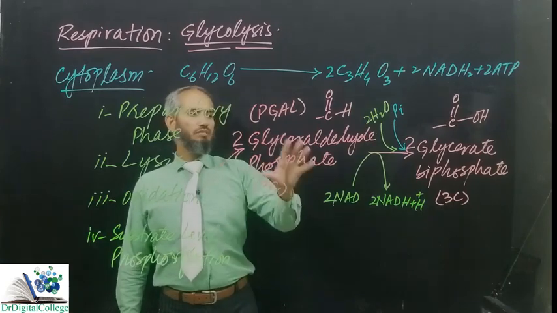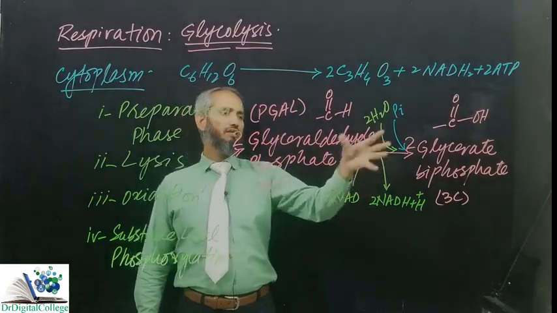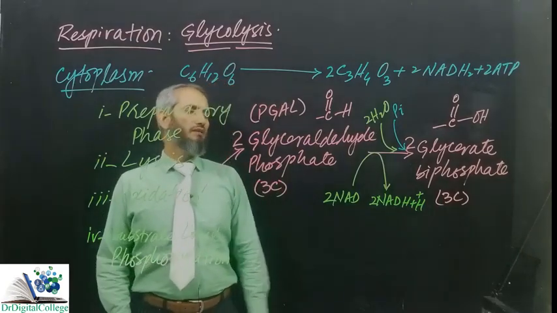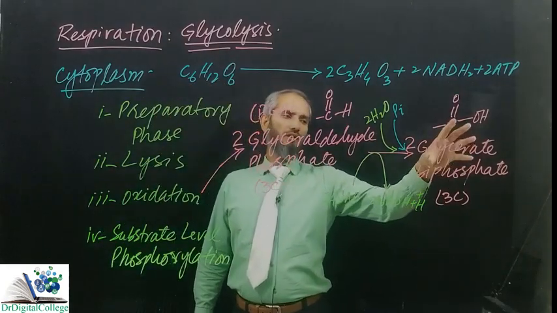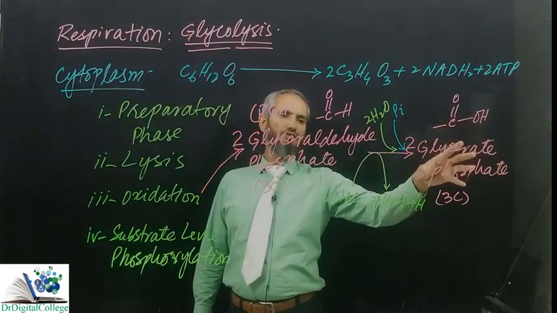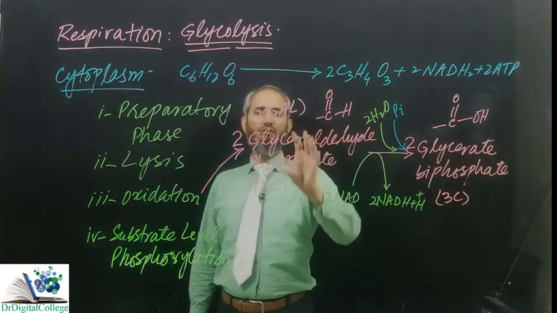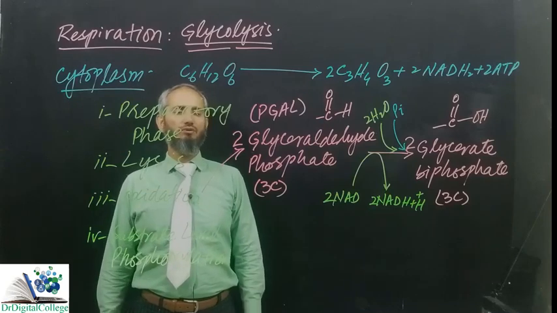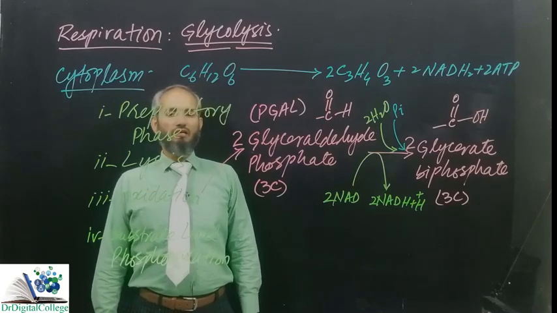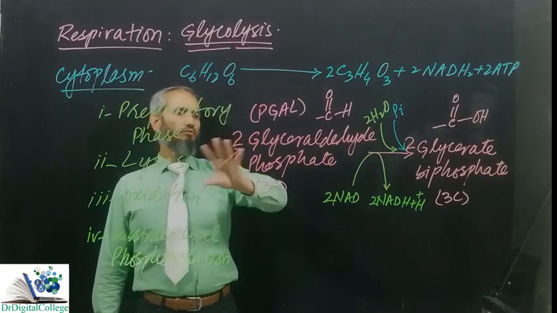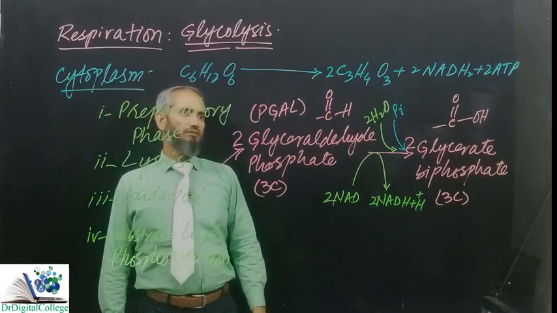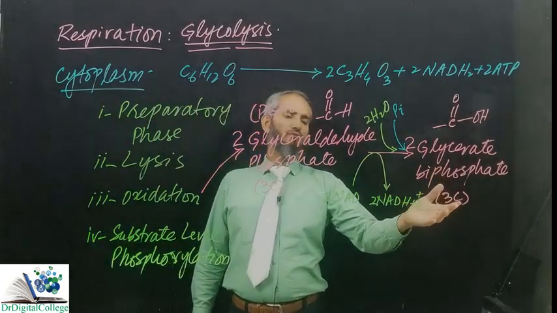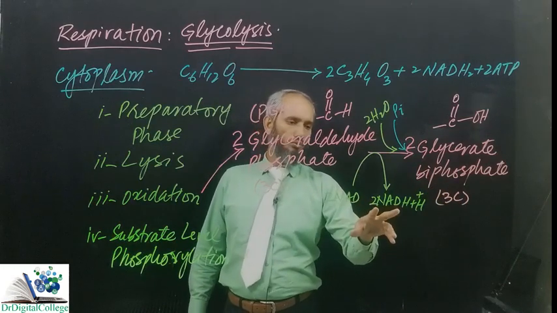You will come across the same chemical reaction exactly opposite in direction during the process of photosynthesis, whereby some carboxylic acid is reduced into the world's first sugar, that is a triose or a triose phosphate. Okay, and this is overall process of oxidation that we will be getting 2 glycerate biphosphate and 2 reduced form of NAD.